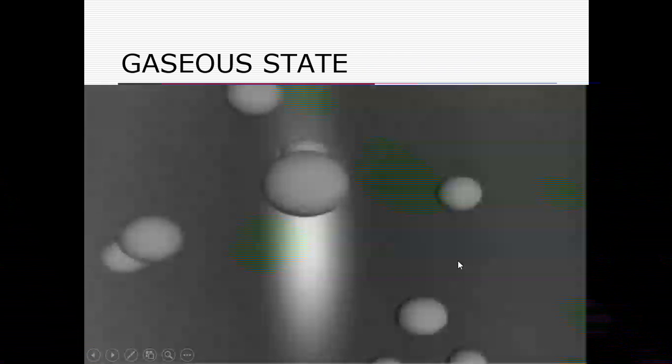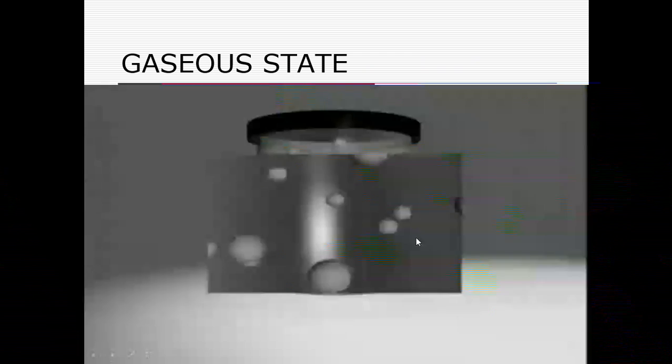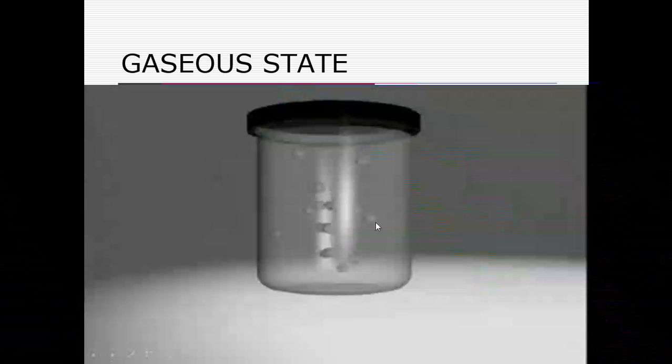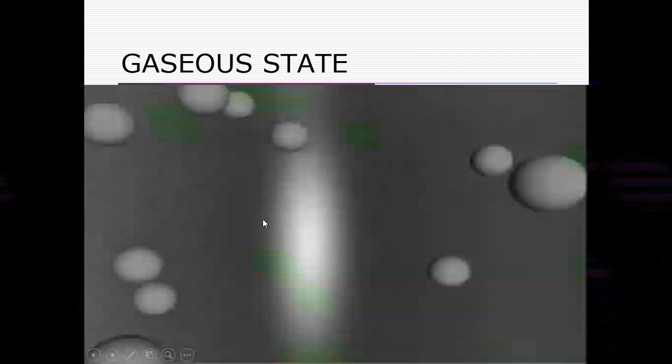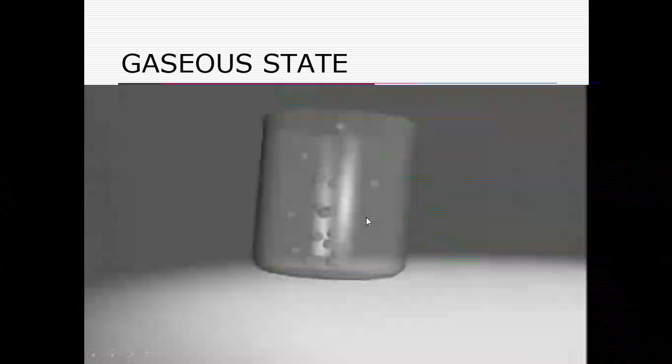And these particles can quickly move, and they can constantly change their position. See here, this particle was right now here and suddenly changed its position. And see how they are quickly moving from the container, from one position to another. There is no constant position for these particles. And that is why they have neither definite shape nor definite volume.